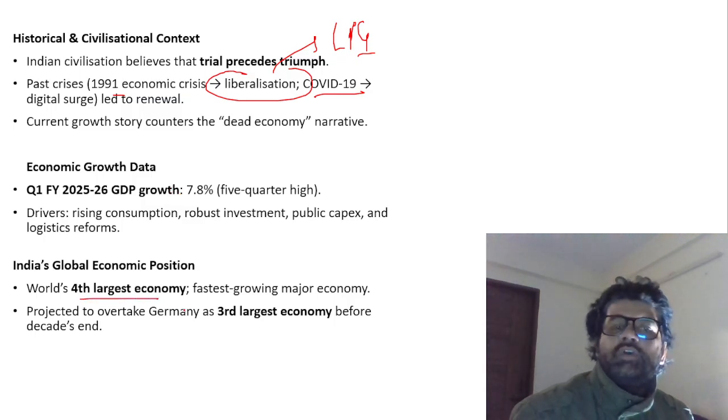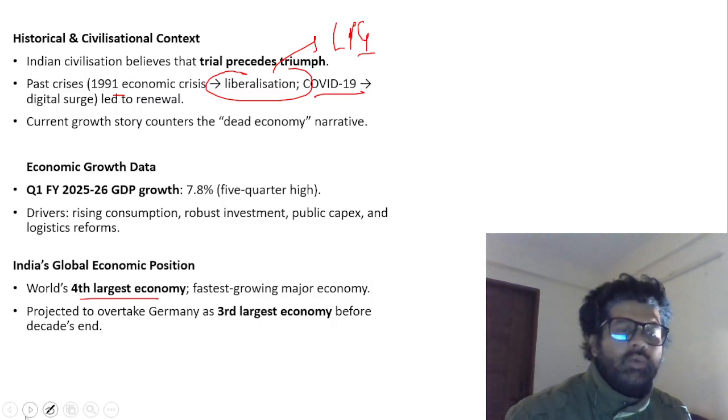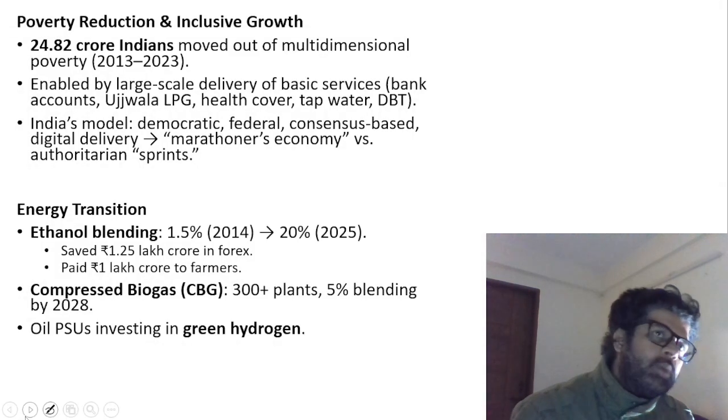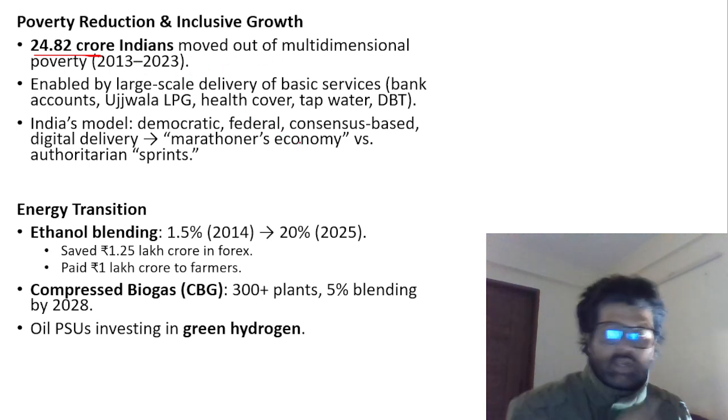We are today the world's fourth largest economy. We will become the third largest economy by 2030, so fingers crossed. He is talking about some other things. UPI is adopted by so many countries. And again, World Bank data, remember, 24 crore Indians taken out of multidimensional poverty, extreme poverty. We have talked about it in the previous articles, revise it.